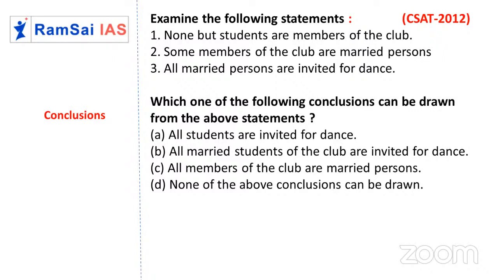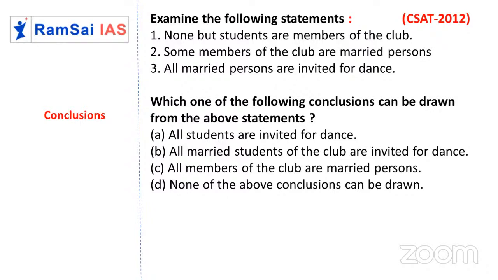Done. Time up. So hope at least a few of you got this. None but students are members of a club. So all the members of a club are students only. None but students means only students. So the club members are only students. Fine. Some members of the club are married persons. So some students are married people.